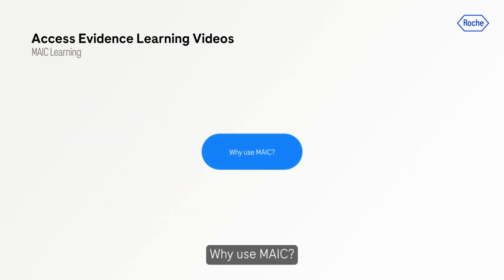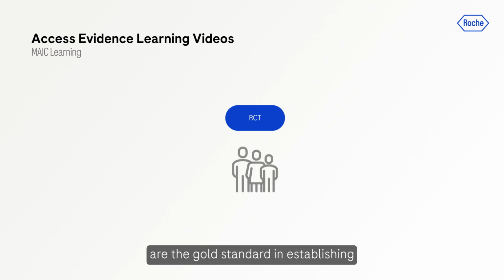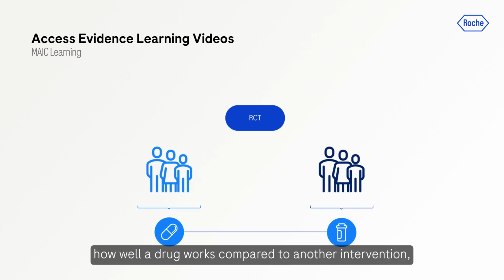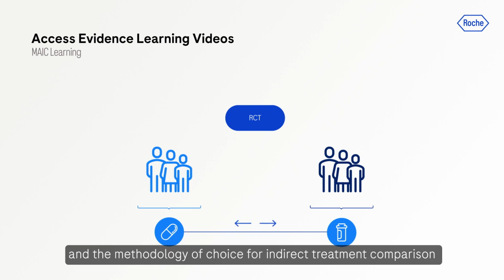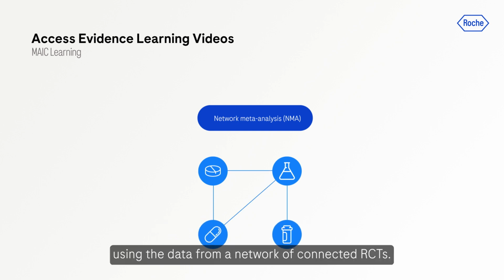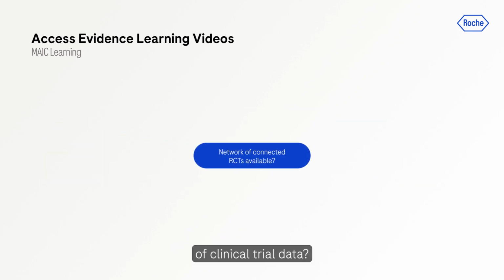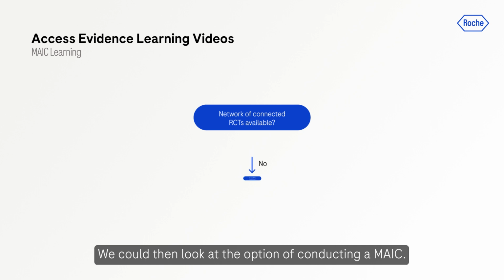Why use MAIC? Randomized controlled trials, RCTs, are the gold standard in establishing how well a drug works compared to another intervention, and the methodology of choice for indirect treatment comparison is network meta-analysis, NMA, using the data from a network of connected RCTs. But what if we do not have a connected network of clinical trial data? We could then look at the option of conducting a MAIC.